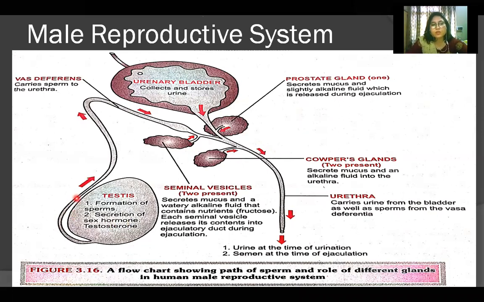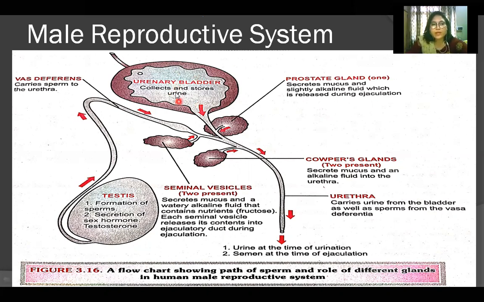From here the sperms are carried by the vas deferens to the urethra, and first they are temporarily stored in the seminal vesicles, which are 2 in number. They secrete mucus and a watery alkaline fluid that contains nutrient fructose. Each seminal vesicle releases its contents into the ejaculatory duct during ejaculation. Ejaculation is the release of the sperms.